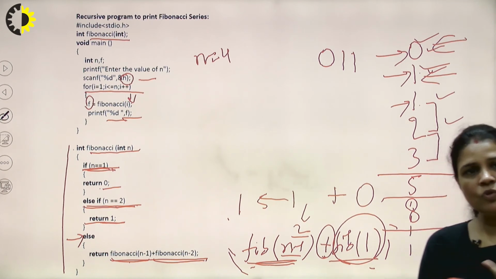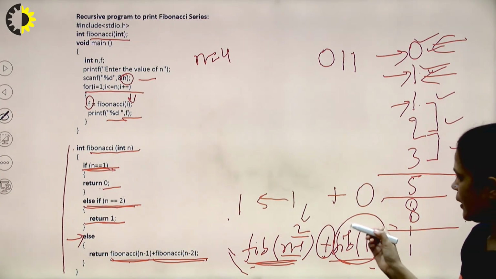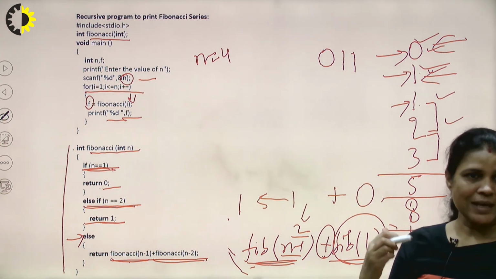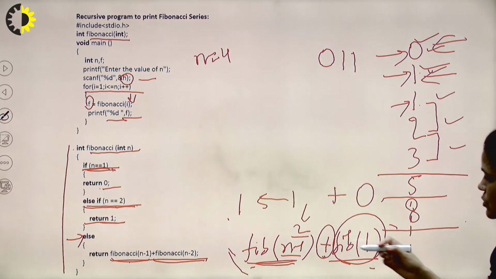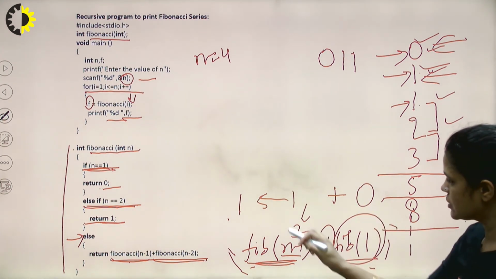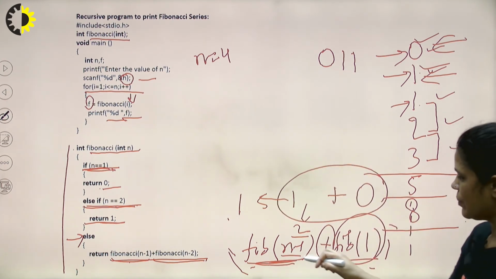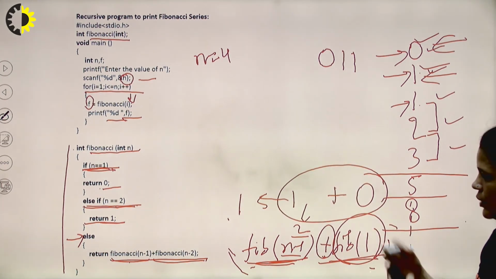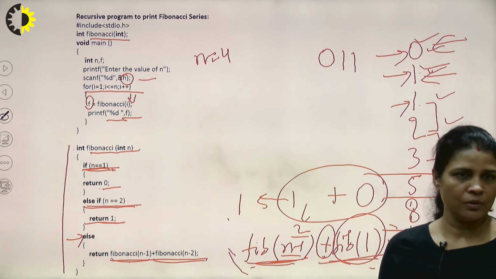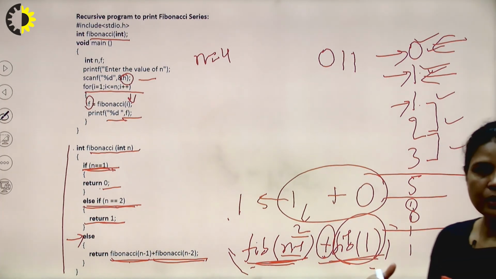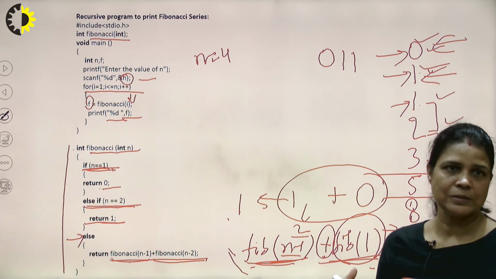Each and every term will be calculated like this. And as we have discussed in the previous example, the environmental stack is used to store the intermediate results. So this is the internal process. This will be kept in the environmental stack, and one by one that function call will be performed. Okay. So in this way we can get that Fibonacci series printed.